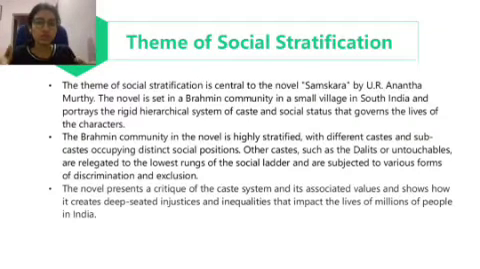The Brahmin community in the novel is highly stratified, with different castes and subcastes occupying distinct social positions, and the other castes such as Dalits and untouchables are relegated to the lowest ranks of the social ladder and are subjected to various forms of discrimination and exclusion. The Brahmin community, where Naranappa, Praneshacharya, etc., existed, considered themselves superior. Brahmins equate themselves with gods. They consider themselves as gods.